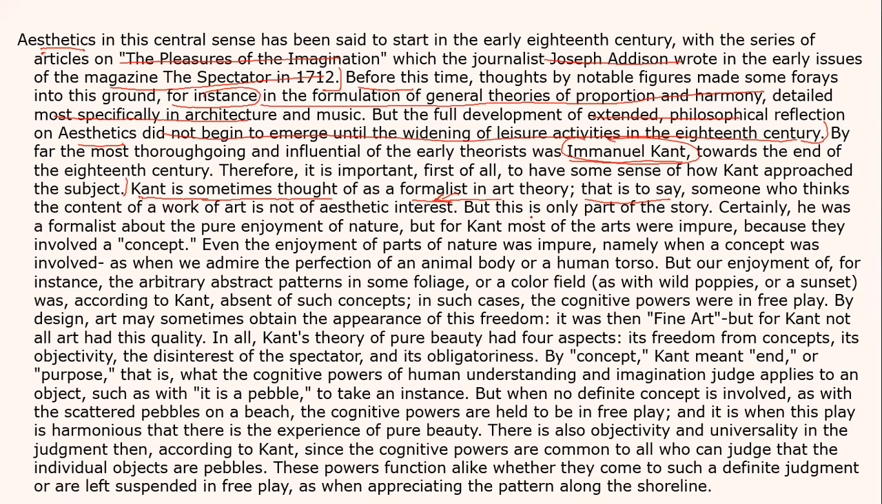Okay, fine. But this is only part of the story, that he is a formalist. I said that he will use a but somewhere, so here is the but. But this is only part of the story. Certainly, he was a formalist about the pure enjoyment of nature, but for Kant, most of the art was impure. So he says that for Kant, most of the art was impure. That is important because they involved a concept. Why? Because they involved a concept. So he says that for Kant, there was a relationship between concept and impurity of art. Even the enjoyment of parts of nature was impure, namely when a concept